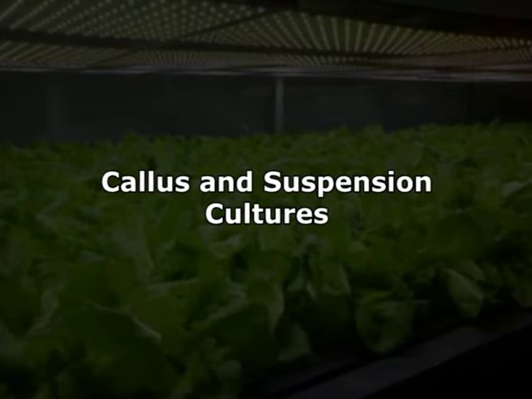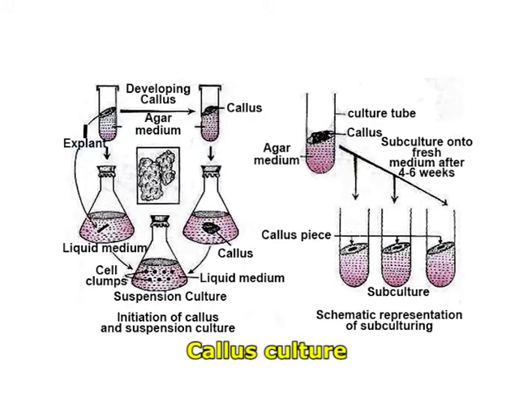Moving ahead to module number 2, that is types of plant tissue culture. The first is callus and suspension culture. In callus culture, cell division in the explant forms a callus. Callus is an irregular, unorganized and undifferentiated mass of actively dividing cells. Darkness and solid medium gelled by agar stimulate callus formation.